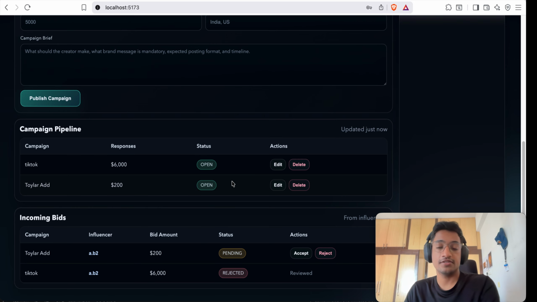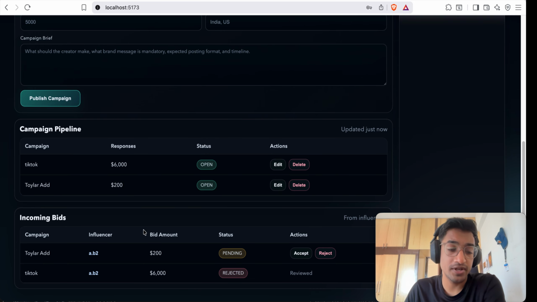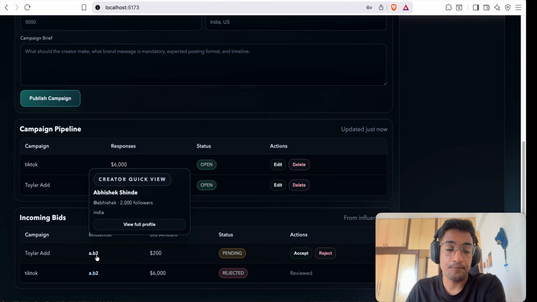And one interesting feature I added with the help of Codex is this: if the brand wants to see the influencer details, it can hover over the influencer and get a quick view, like the name of the influencer, the followers and all the stuff.